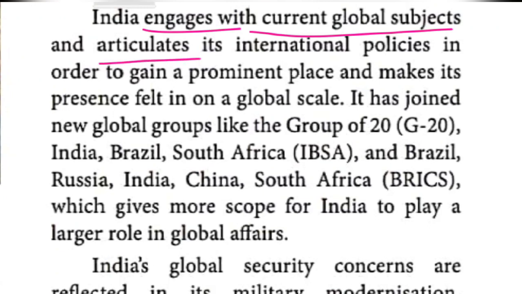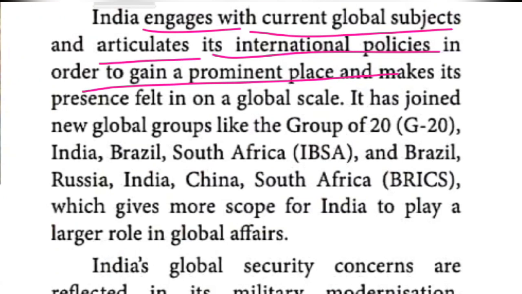What is the meaning of articulate? Articulate means showing the ability to speak fluently. India articulates its international policies in order to gain a prominent place.